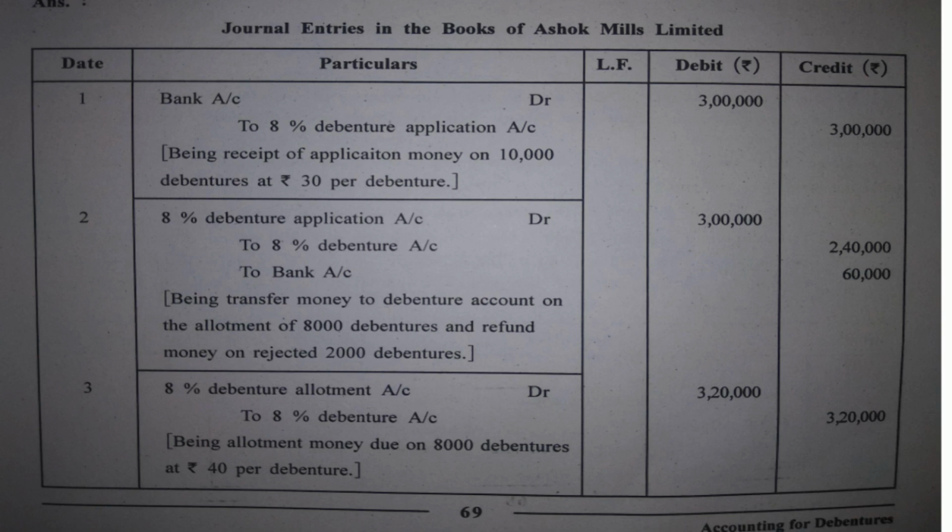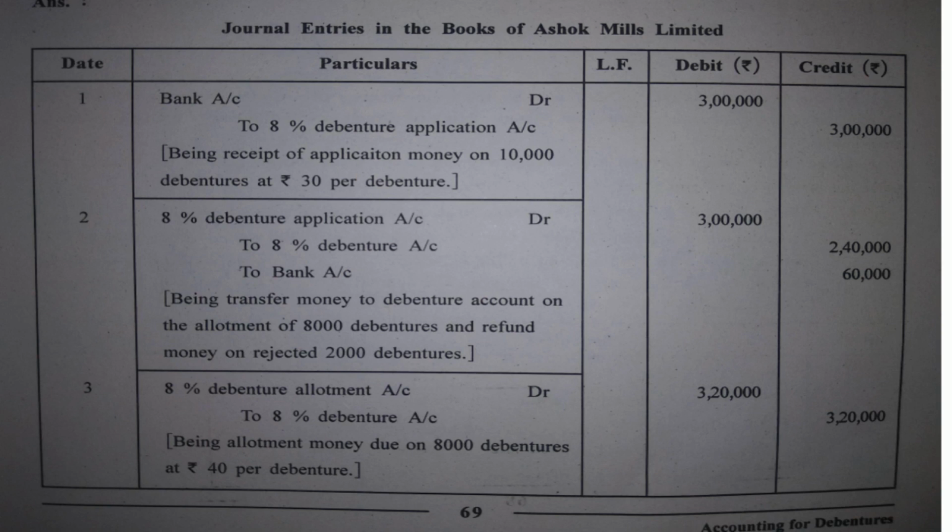Obviously, the applications have been received for 10,000 debentures. And what is the application money? ₹30 per debenture. So 10,000 into 30 is 3 lakh rupees. 3 lakh has been received for debenture application.